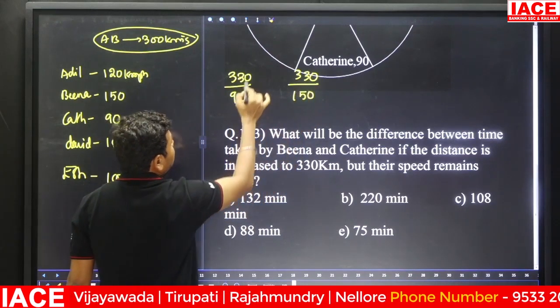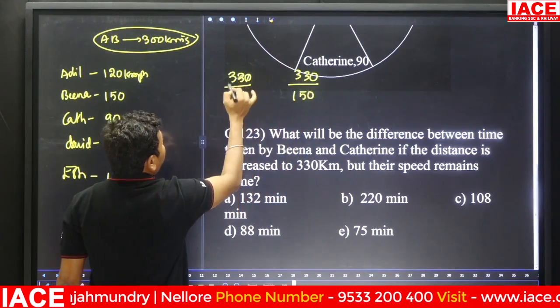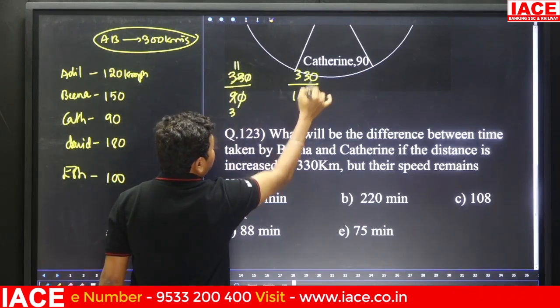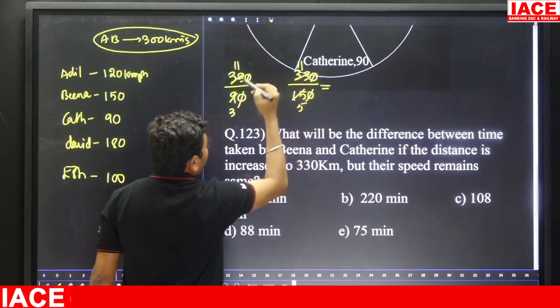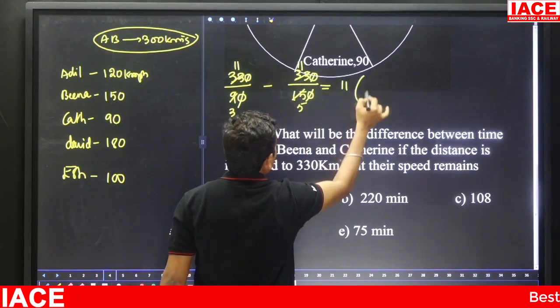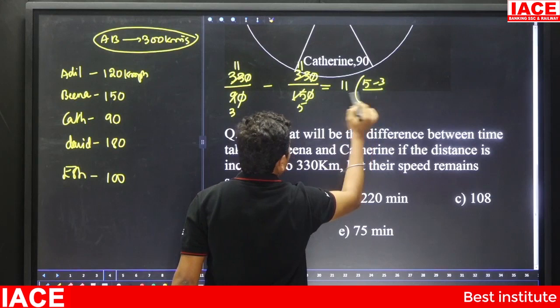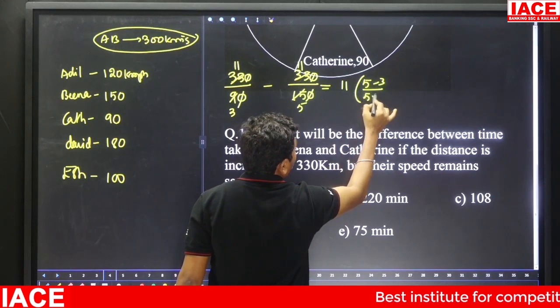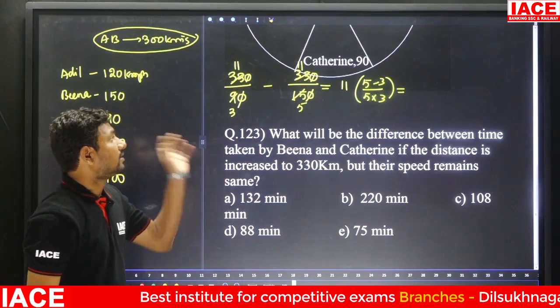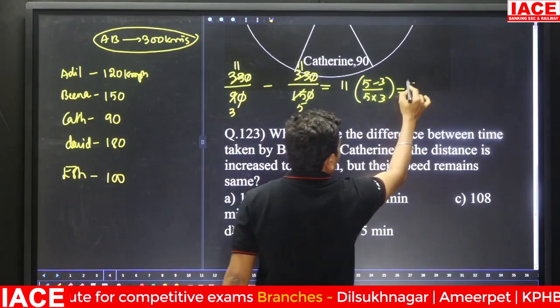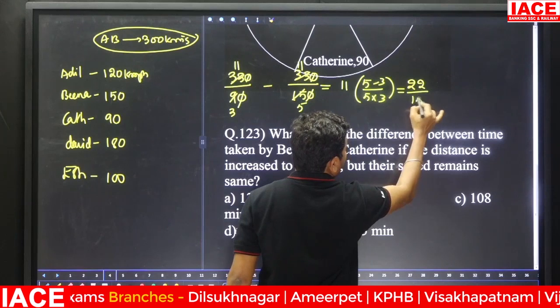Then cancel the values, 3 3s and 3 11s. And next here is also 3 5s and 3 11s. Here the difference, 11 is common, 5 minus 3 over 5 3s is 15, 5 into 3. 5 minus 3 value is what? Here 2, 2 into 11 is 22, so 22 by 15 hours.